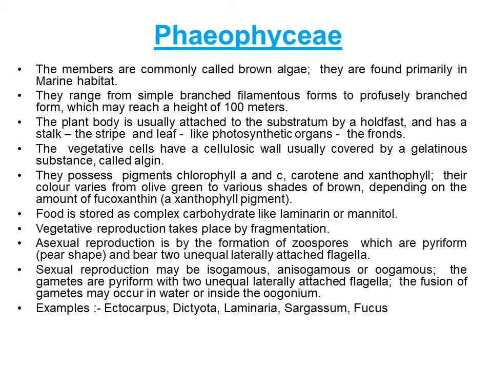Vegetative reproduction takes place by fragmentation. Asexual reproduction is by the formation of zoospores, which are pyriform or pear-shaped and bear two unequal laterally attached flagella. Sexual reproduction may be isogamous, anisogamous, or oogamous. The gametes are pyriform with two unequal laterally attached flagella. The fusion of gametes may occur in water or inside the oogonium. Examples: Ectocarpus, Dictyota, Laminaria, Sargassum.